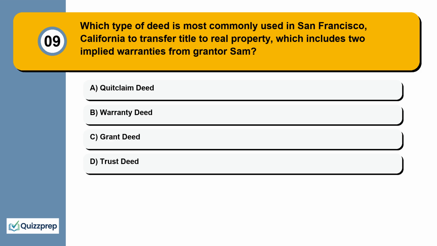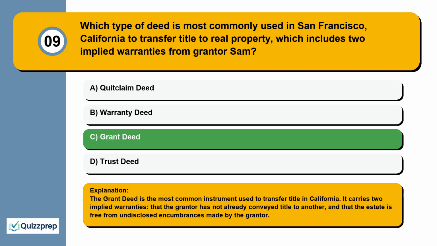Question 9. Which type of deed is most commonly used in San Francisco, California to transfer title to real property, which includes 2 implied warranties from grantor Sam? Quitclaim deed, warranty deed, grant deed, trust deed.